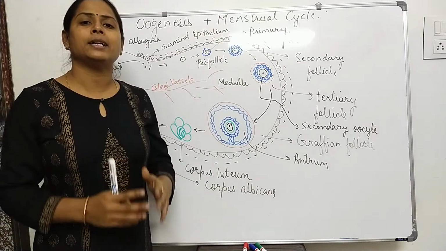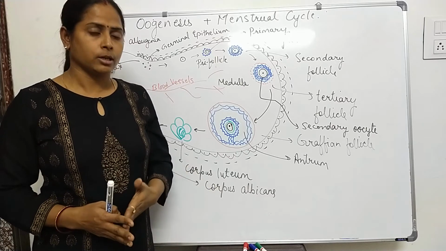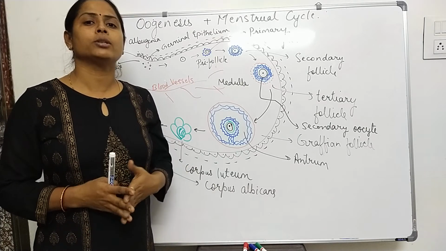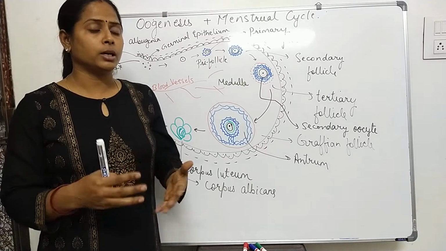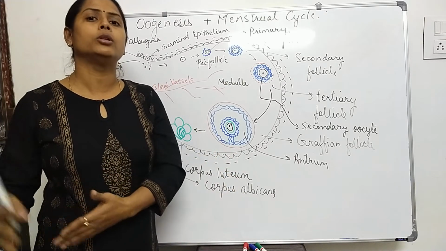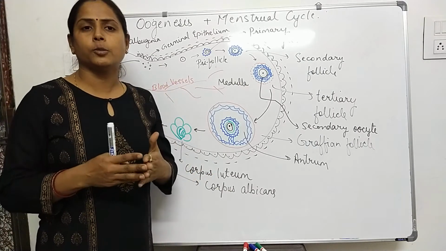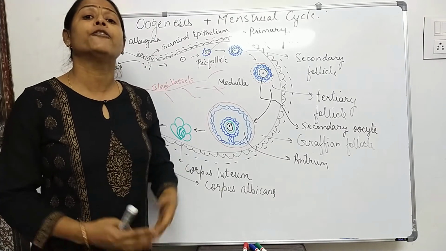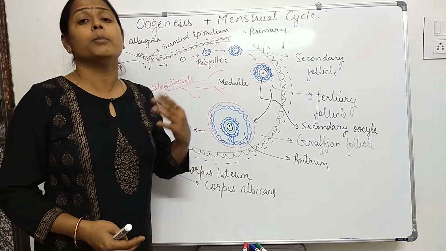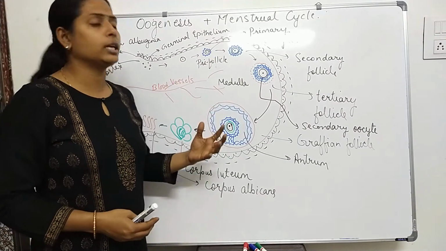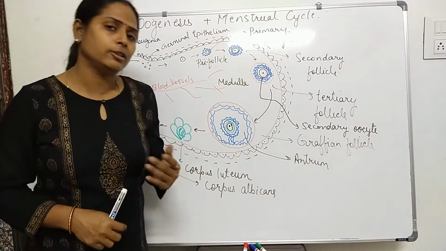Oogenesis is an entirely different process as compared to male spermatogenesis. Why are they different? Because spermatogenesis starts at the age of puberty, that means after birth, when the puberty age arises, only then does the spermatogenesis process occur. But in the female, the oogenesis process has already started in fetal life. That means when the female child is still in her mother's womb and has not even taken birth, this process has already started.